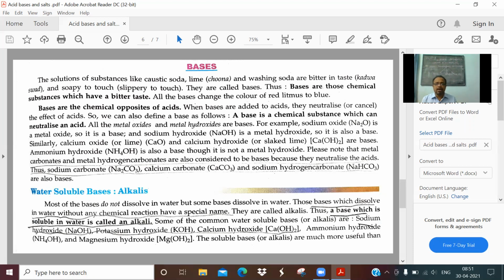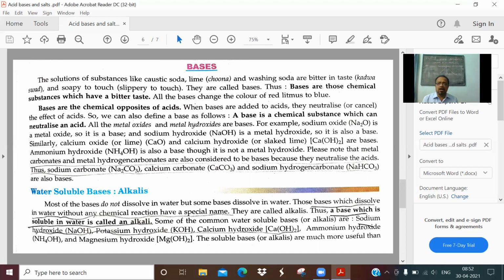The bases are chemically opposite to acids. I'm continuing reading. When a base is added, it neutralizes the effect of the acids. So we can define a base as follows. A base is a chemical substance which can neutralize an acid. The remaining chemical characteristics, I am not reading the chemical formulas and all that. This you learn in the higher classes. Anyway, what we have to learn here is that bases have something opposite to that of acids chemically. Some of the examples: washing soda, tuna, that is lime, caustic soda.